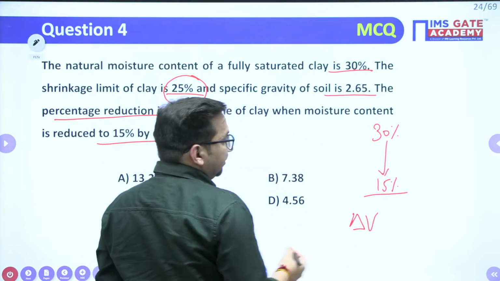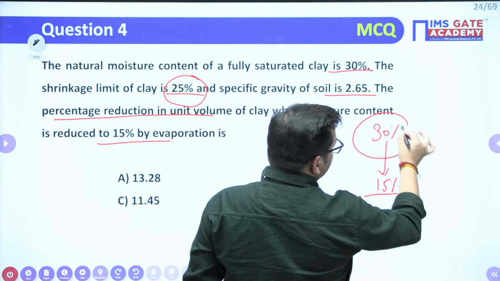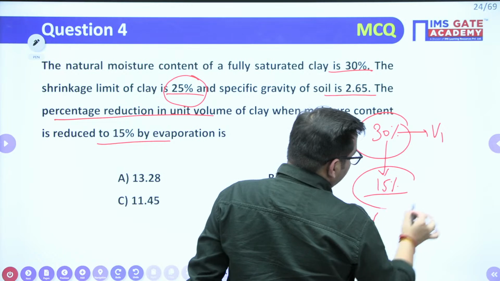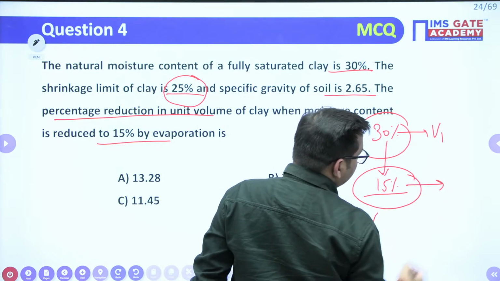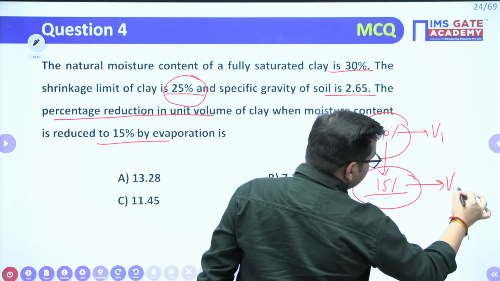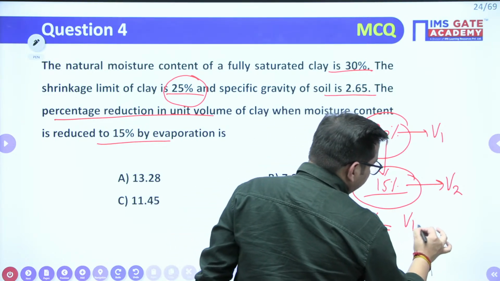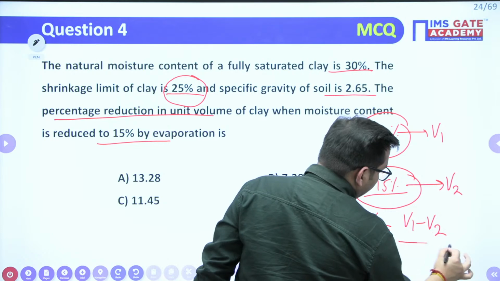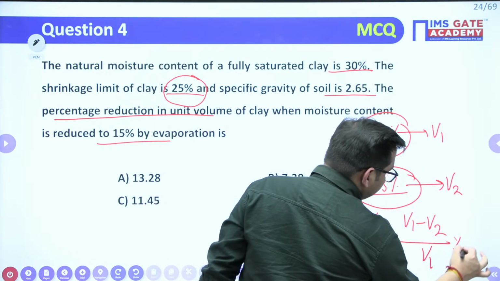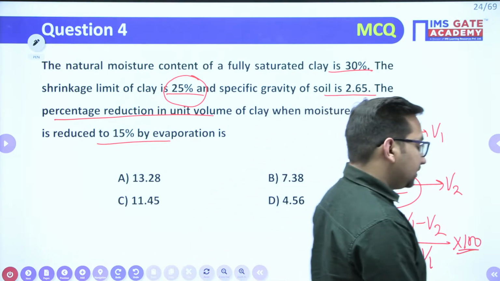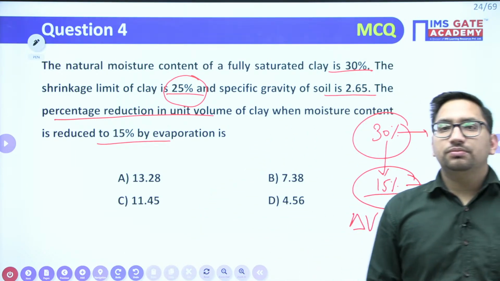Corresponding to 30%, if my volume is V1, and corresponding to 15%, if my volume is V2, then it is asking for delta V, that is (V1 minus V2) by V1 into 100. That will be your percentage reduction in volume.